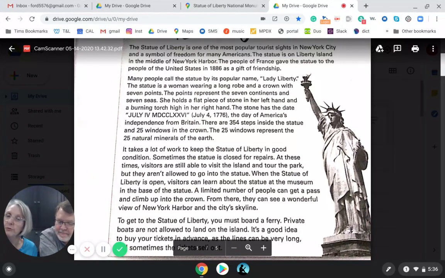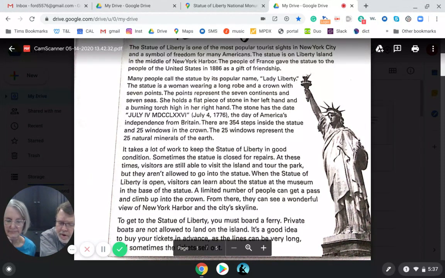And 25 windows at the crown, the crown around her head. The 25 windows represent, and when they say represent, that's using the idea of symbolism or a symbol again, the 25 windows represent 25 natural minerals of the earth.